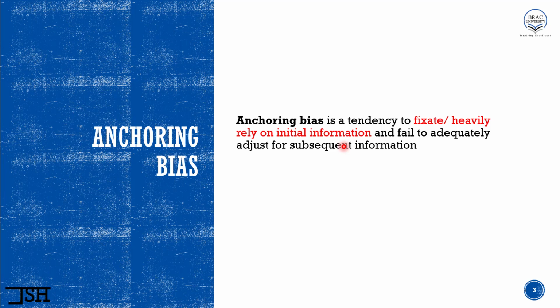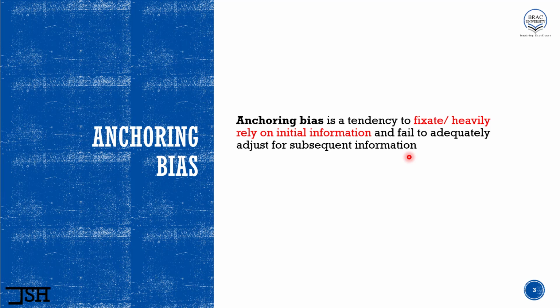So when we start having information about something, usually what happens is we rely heavily on the first piece of information or the initial information. And as a result, we fail to adequately adjust for subsequent information. So simply speaking, we don't give much importance to the information that we gather later. We give too much emphasis or importance to the first piece of information or the initial information. Don't worry, I'm going to give you an example very soon.